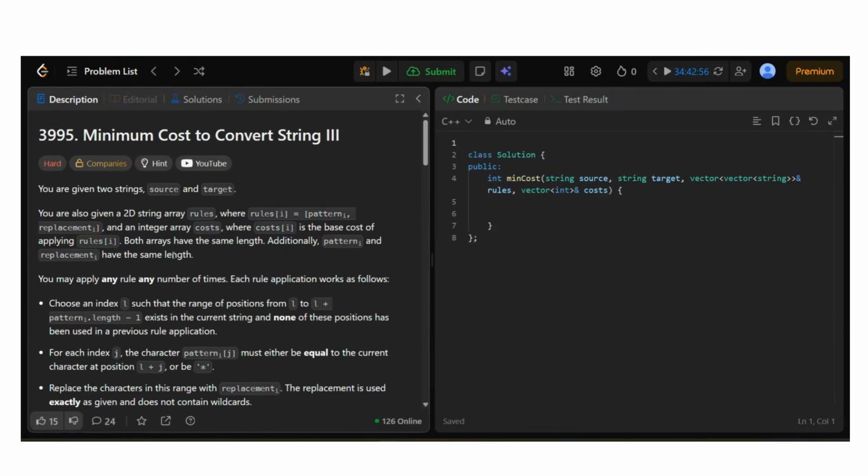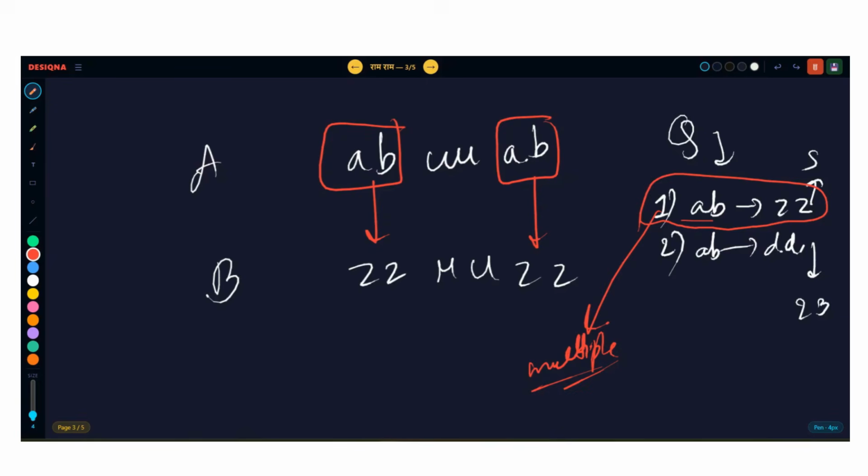It is written in the question. See, you may apply any rule. Rule means query. You may apply any query any number of times. Each query application works as follows. Clear? You can use the query multiple times. Clear?